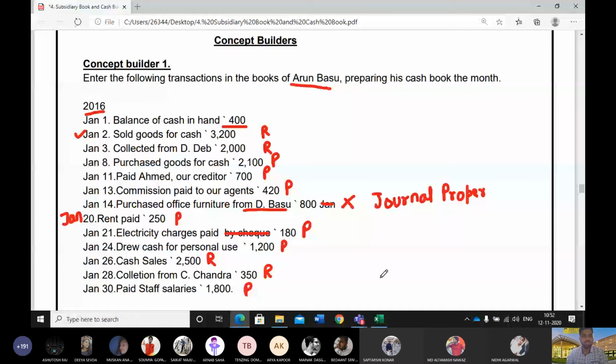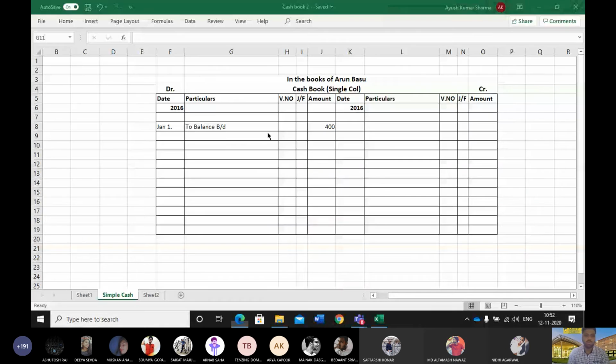So now the second of January will be recorded on the debit side. Sold goods, so I am writing Jan 2, to Sales account.